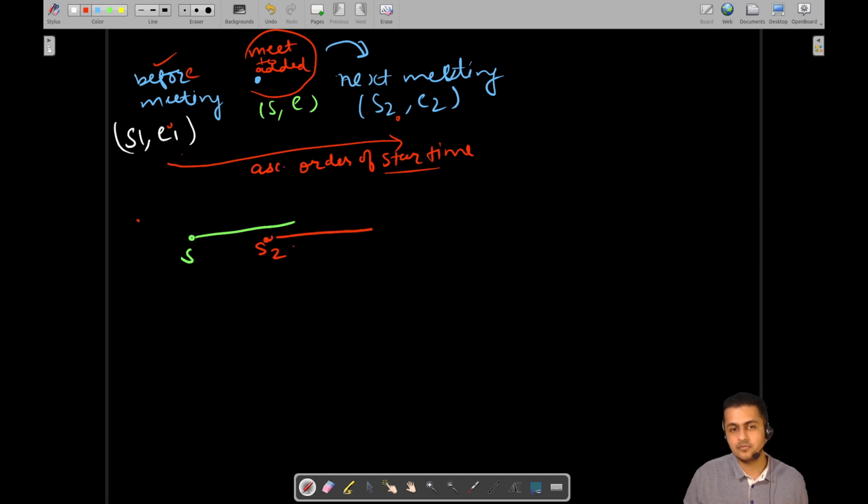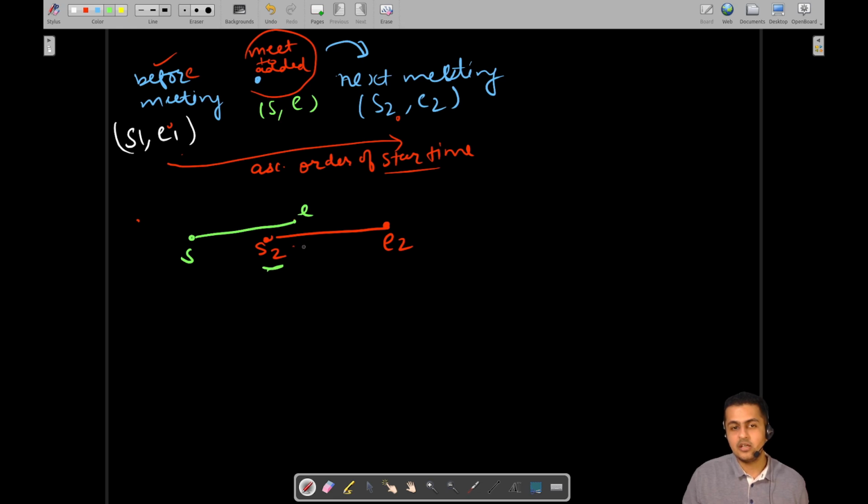You can see that the end of the current meeting we are trying to add is greater than the start of the adjacent meeting on the right hand side.